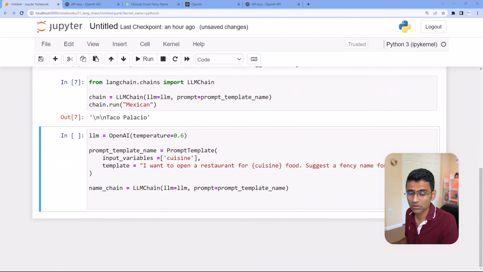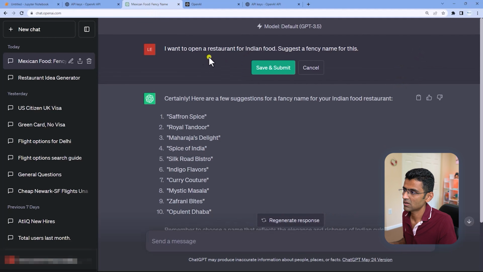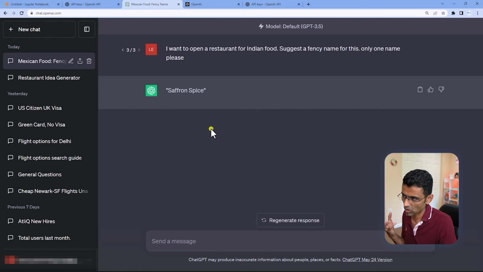And then we are going to create another chain, and I'm just copy pasting to save your time, where the input is restaurant name, and we are saying suggest me some food menu items for restaurant that. So it is like saying this. See, you are saying I want to open a restaurant for Indian food, suggest a fancy name for this, only one name please. So let's say you talk to ChatGPT and ChatGPT generated this.